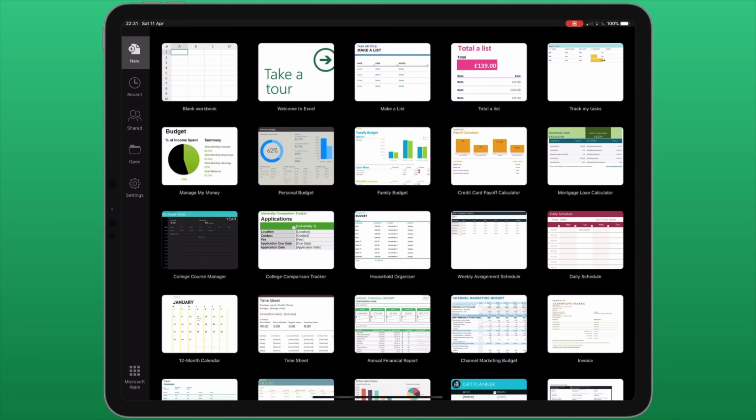Now this video is going to be quite an in-depth overview of what the app can do, and you might be looking for very specific functions within the app. So in the description below, you'll find a list of contents in this video to allow you to skip to the bits that you want to see.